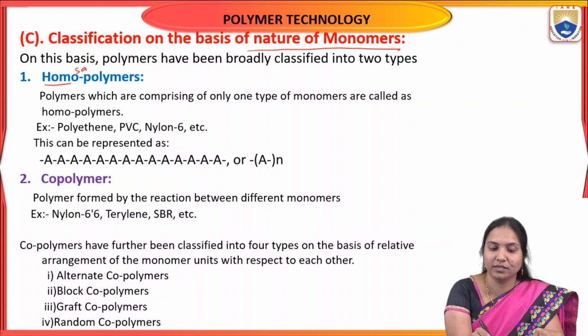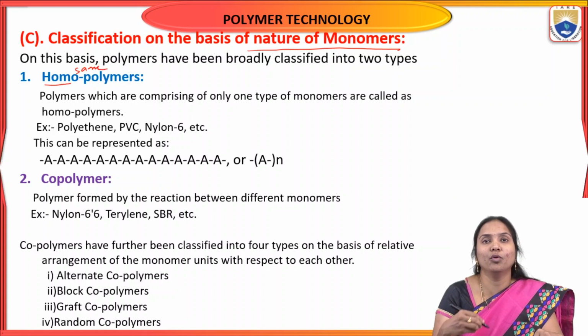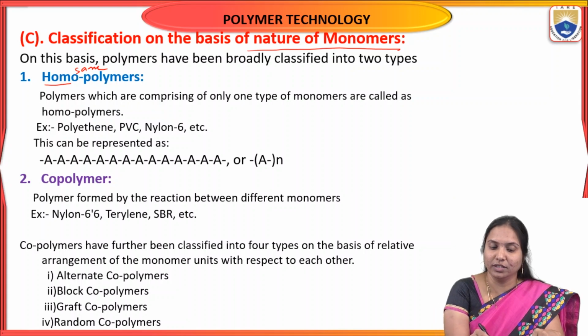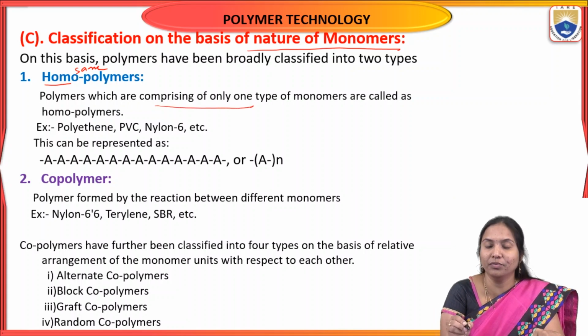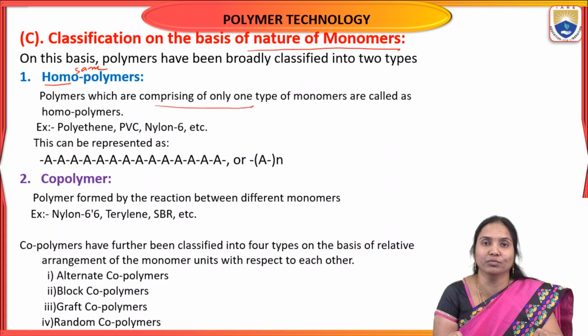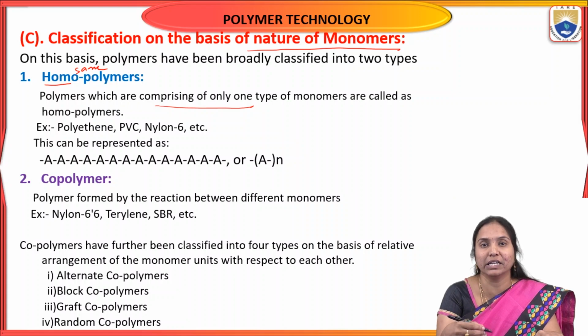When the same monomer is repeated several times, it produces homopolymers, which comprise only one type of monomer.